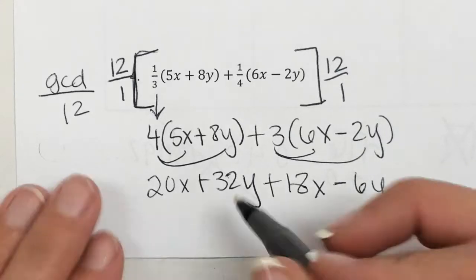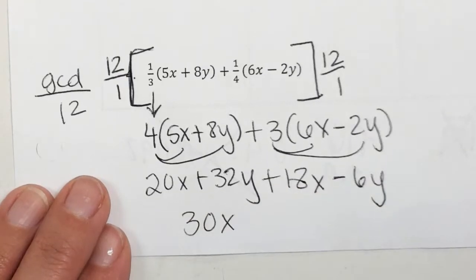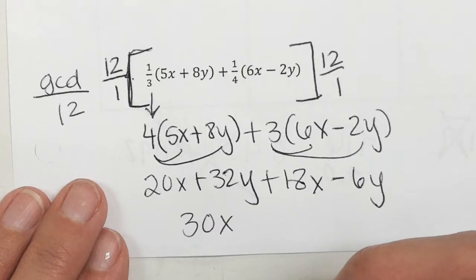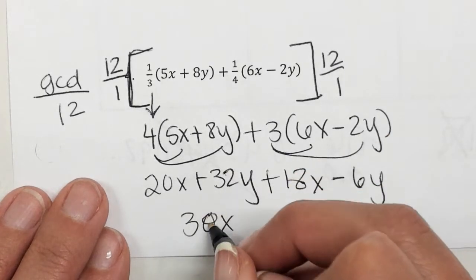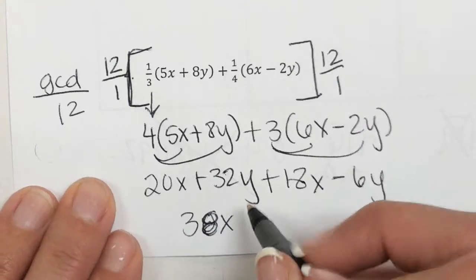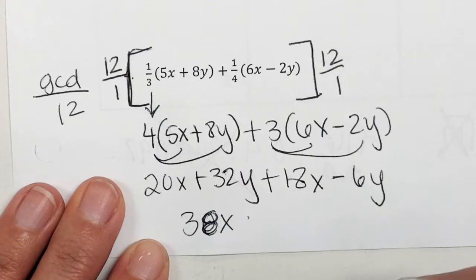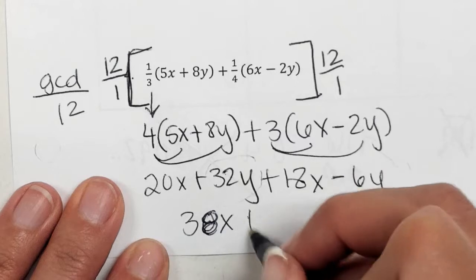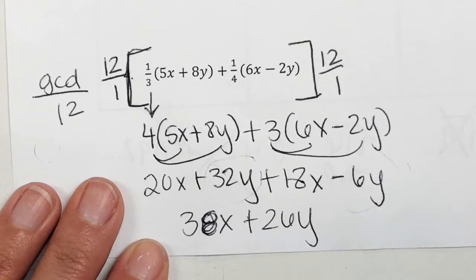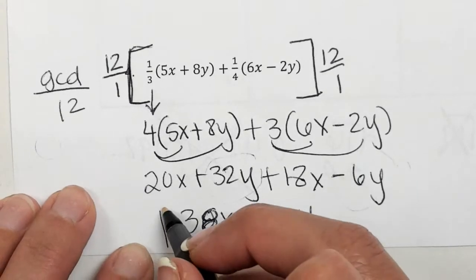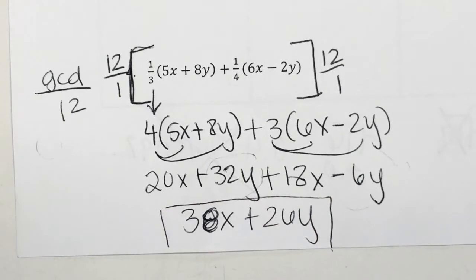And we'll get what? 30x? Okay, I thought somebody said 30. Alright, and the 32y minus 6y is going to give us what? 32y minus 6y? Good. Alright, can we do anything else? Nope. We are done. Any questions on that one?